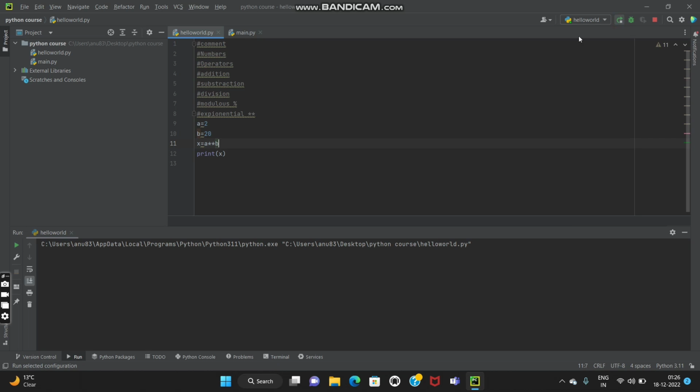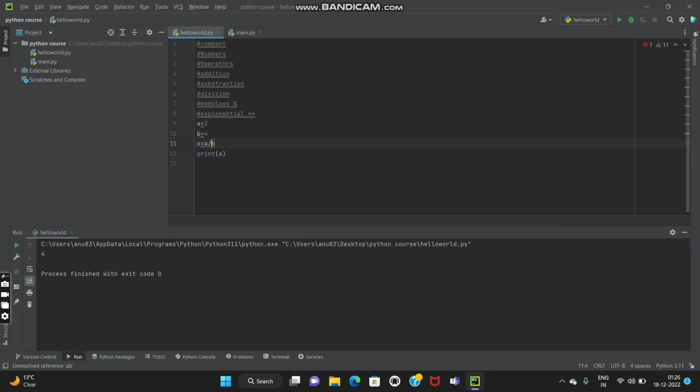When I run this, it will give me this particular long value. I can give you a smaller value, let's suppose 2 to the power 2. When I run this, you can see 4 is coming as a result. So if I want to find some value raised to the power of something, then I can use this exponential sign.